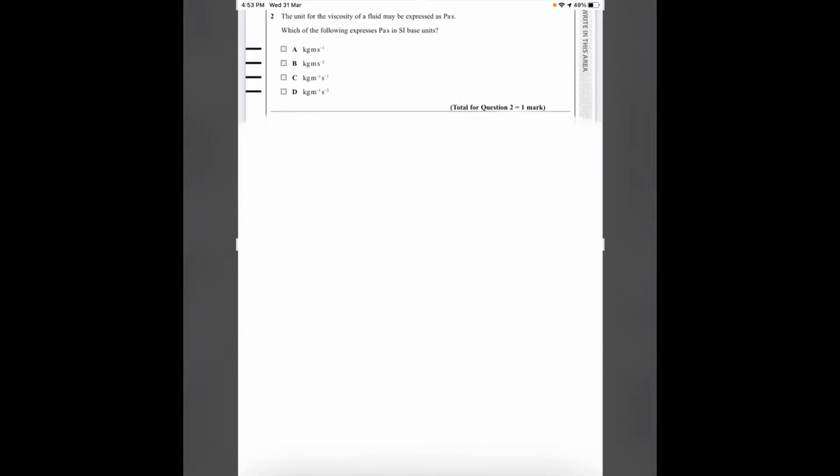Number 2. The unit for the viscosity of a fluid may be expressed as Pascal second. Which of the following expresses Pascal seconds in SI base units? Pascal is basically the unit for pressure, and pressure is equal to force by area. So it is force by area into time, which is in seconds. Force, we can write F equals ma. So we have mass into acceleration divided by area into time.